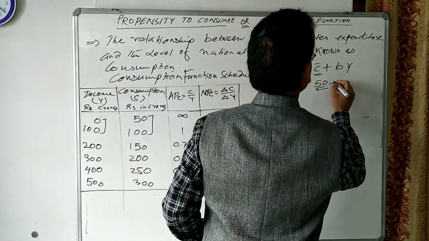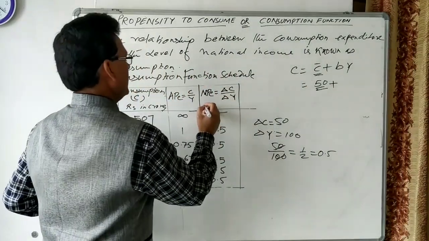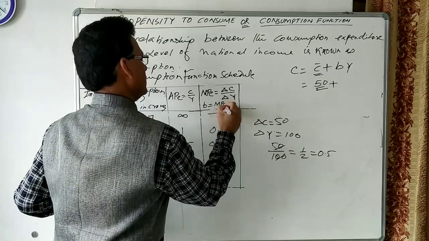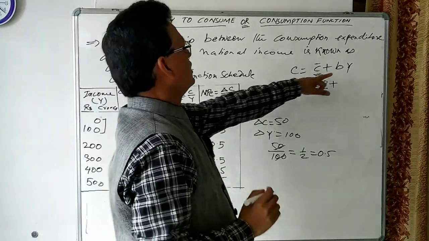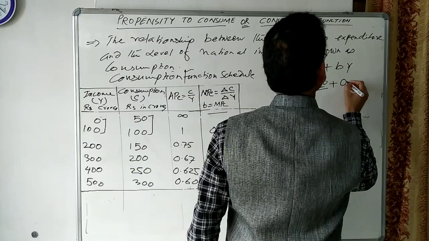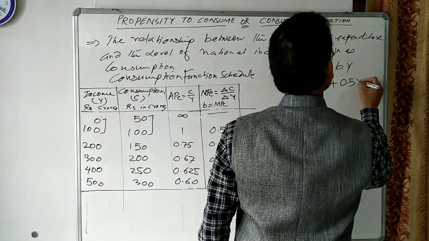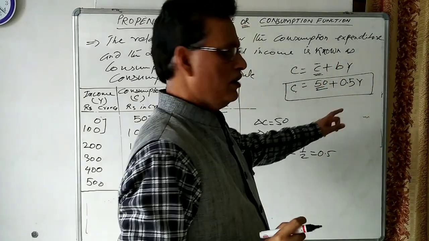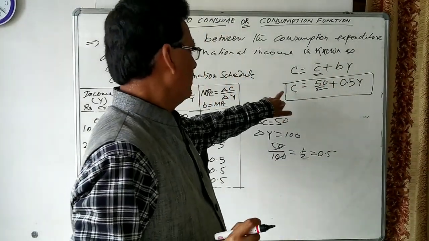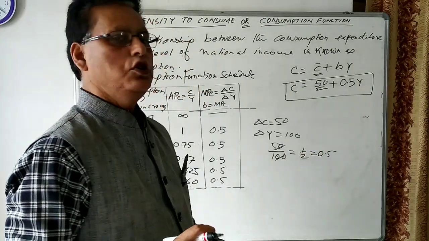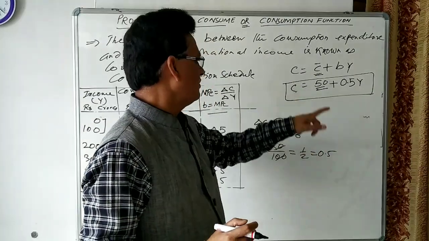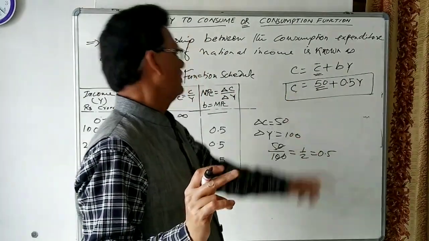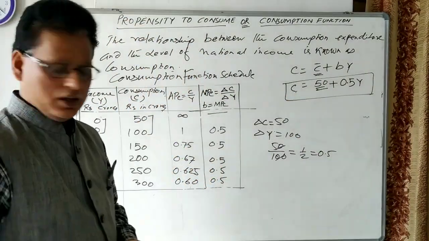0.5 means this is called B. MPC is nothing but the value of B, so we can write here 0.5. In the examination sometimes what happens, the value of B is given and the value of C-intercept is given, and you are asked to calculate the value of consumption. I think this is clear to all of you.